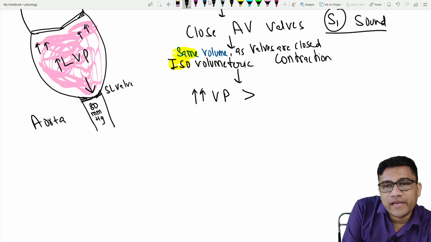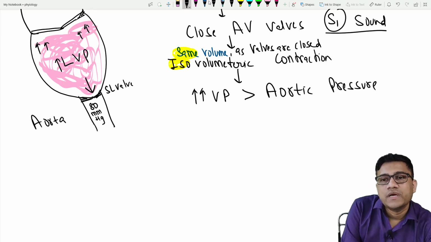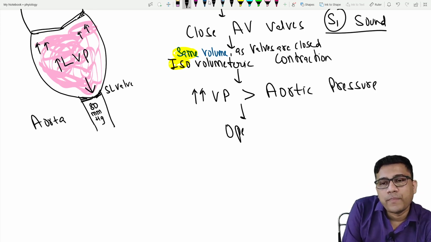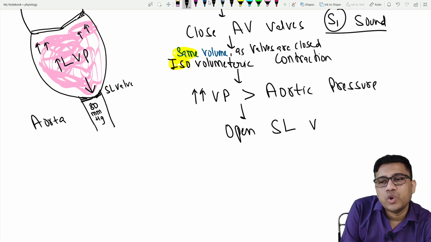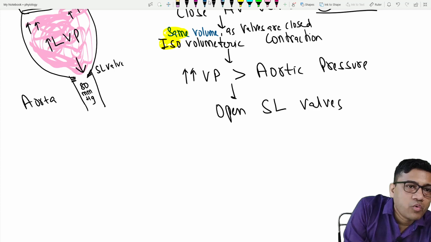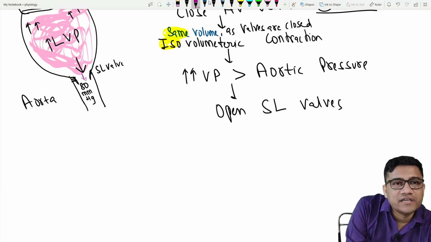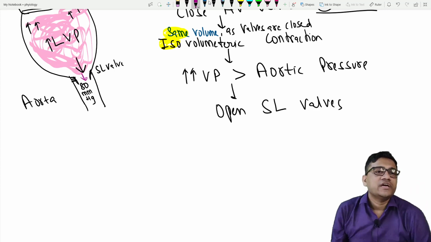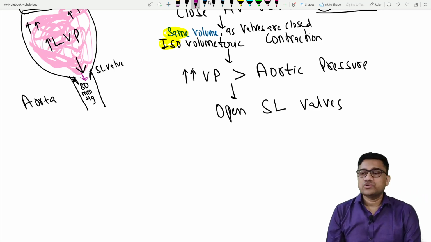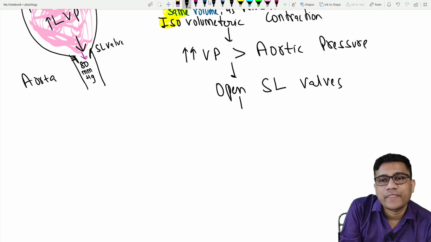So the moment it becomes more than aortic pressure, it will open the semilunar valve. As this valve opens, the blood in the ventricles will be ejected into the aorta. Are you clear now? So this causes ejection. Now what starts? Ejection.